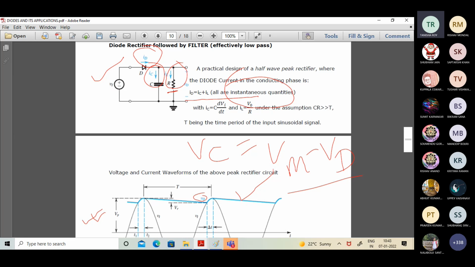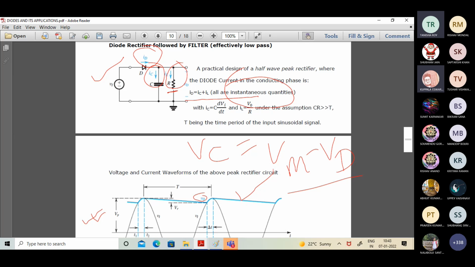Fine. Now the point is this: once VC attains that level of voltage, what is going to happen? The diode will immediately go through reverse bias, because the potential VI is going to be for the other half. So it's now going to fall from the peak potential of VM. Once it starts to fall from the peak potential of VM or VM minus VD, definitely the cathode end of the diode will be exhibiting a higher potential compared to the anode end of the diode. In effect, it means the diode is under reverse bias. It will not conduct any further.